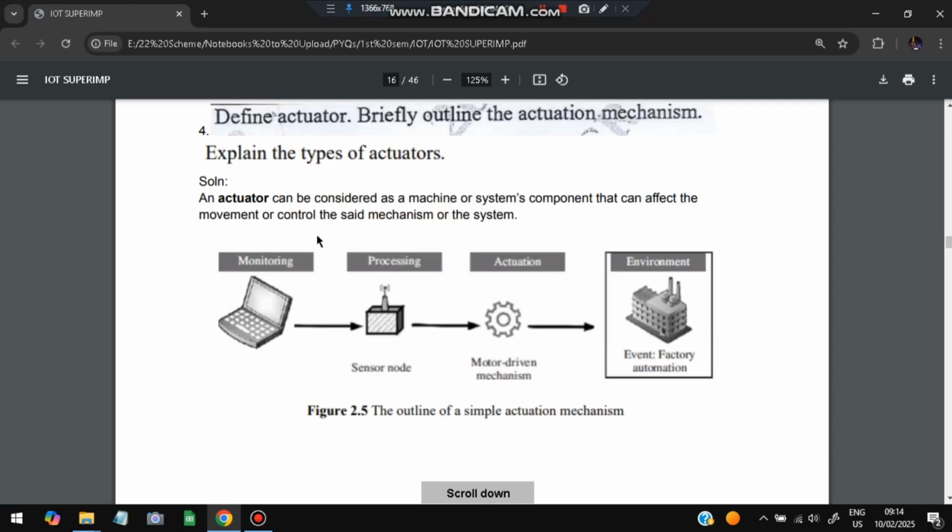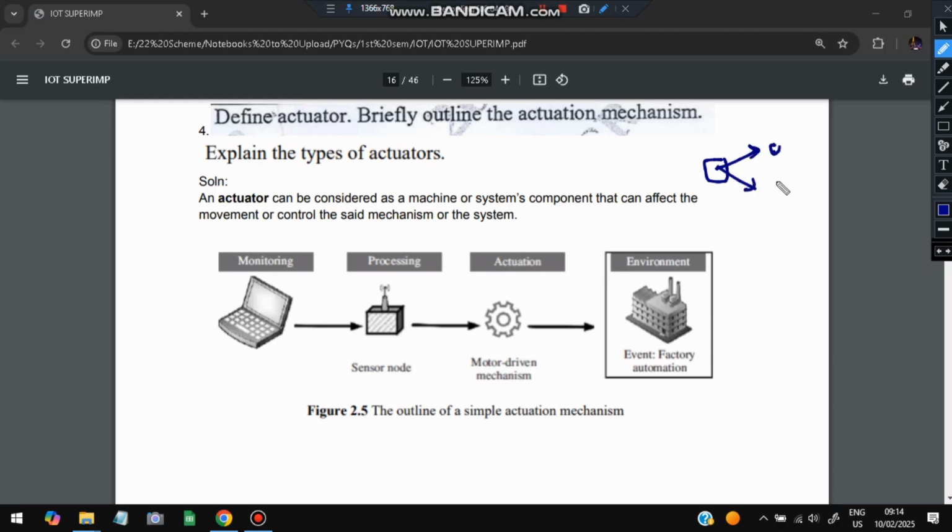Moving on to the fourth important question, we have about actuators. What is an actuator and what is its mechanism and the types? Actuator mechanism and its types. What is an actuator? It is a mechanism considered as a machine or system component that can affect the movement or control. What does an actuator do? It will do some task. It will take some action, it will throw an object from here to here. It will do the tasks. That is the actuator.